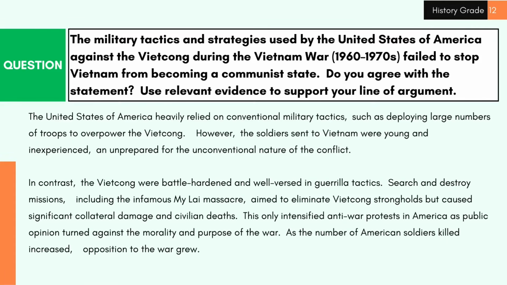Search and destroy missions, including the infamous My Lai massacre, aimed to eliminate Vietcong strongholds, but caused significant collateral damage and civilian deaths. This only intensified anti-war protests in America, as public opinion turned against the morality and purpose of the war. As the number of American soldiers killed increased, opposition to the war grew.